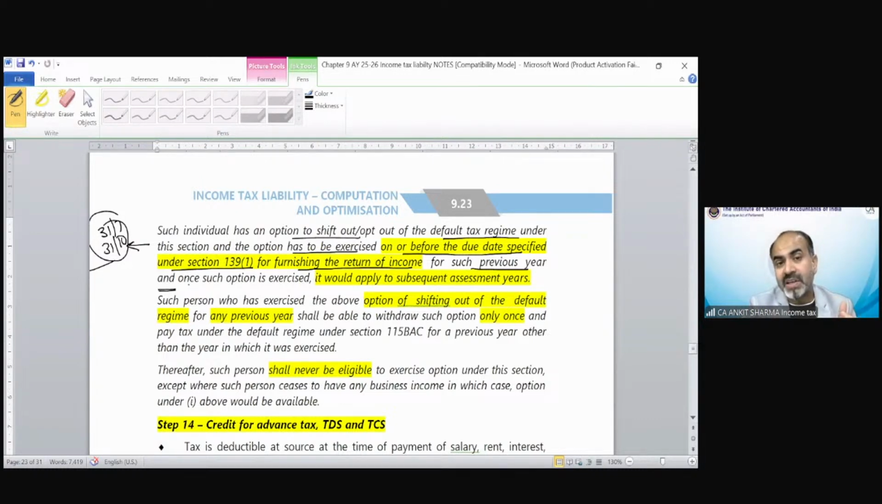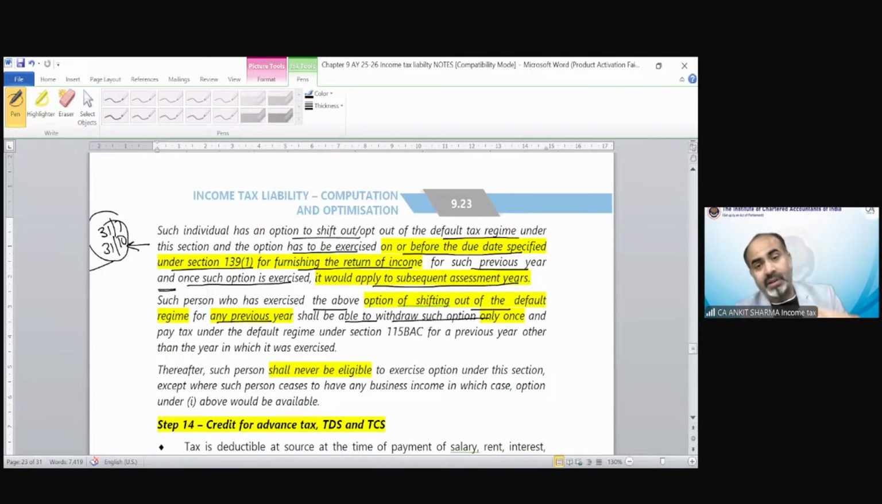And the provision says, once such option is exercised, if you came out of the regime, it would apply to your subsequent assessment years. Then after opting out, you need to pay tax under optional tax regime for subsequent years also. Such person who exercises the above option of shifting out of the default regime for any previous year shall be able to withdraw such option only once.